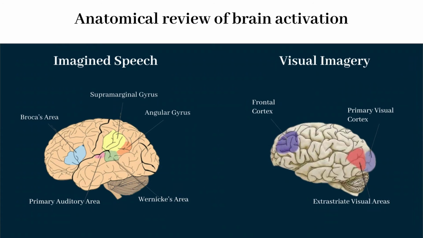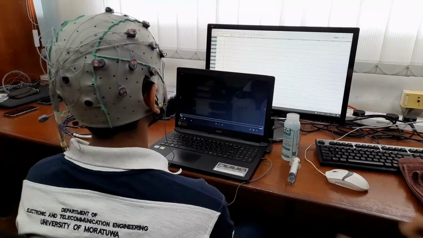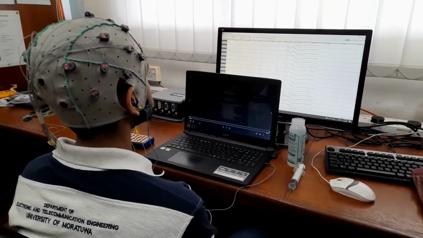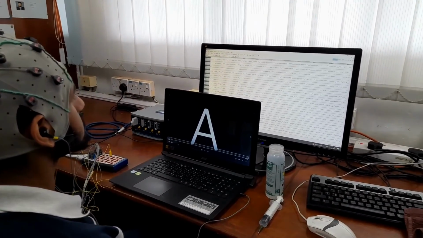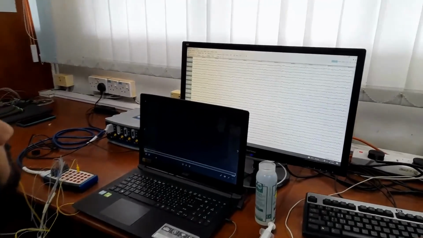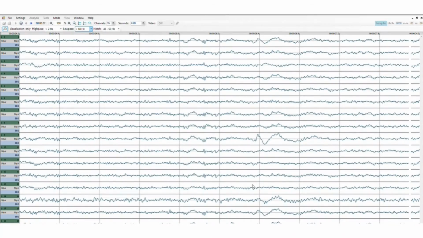phoneme classification. When engaging in speech sound processing and language production, several anatomical brain structures become activated. However, it is important to note that the activation brain regions may vary to some extent among individuals. In order to investigate these individual variations, we have planned to conduct fMRI experiments. Appropriate channels for each subject were selected, and EEG data for 5 vowels and 5 consonants were acquired from 3 subjects. 2,400 trials were recorded from each subject for both imagined speech and visual imagery paradigms.